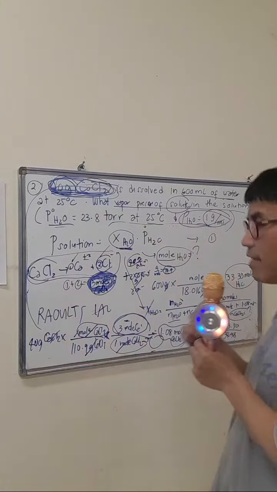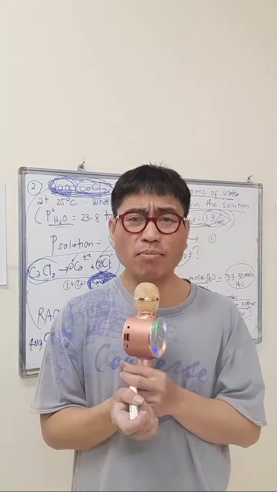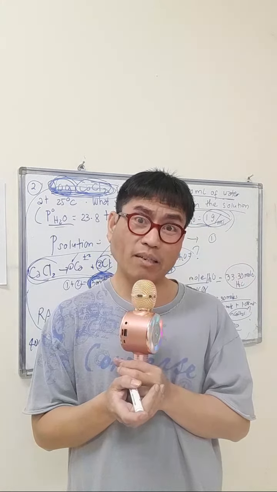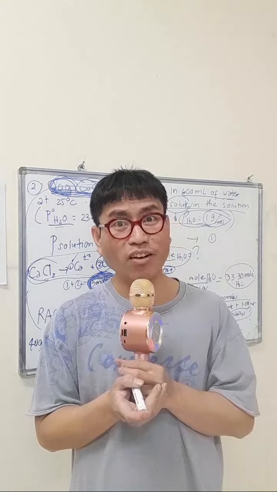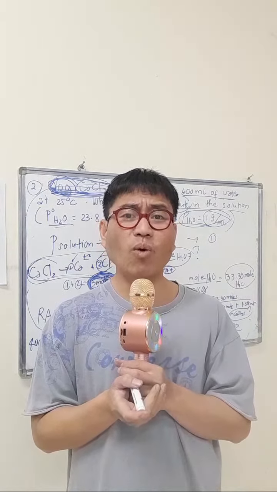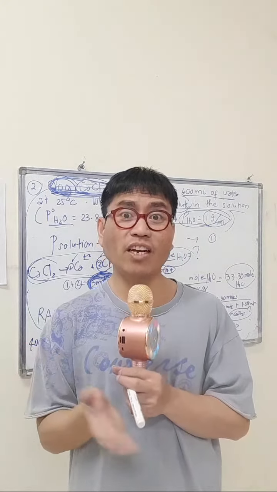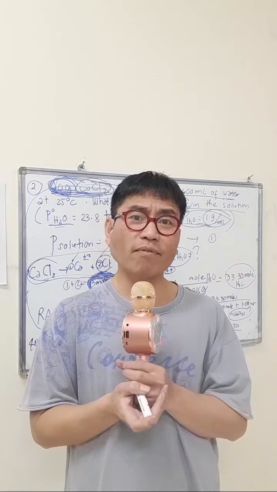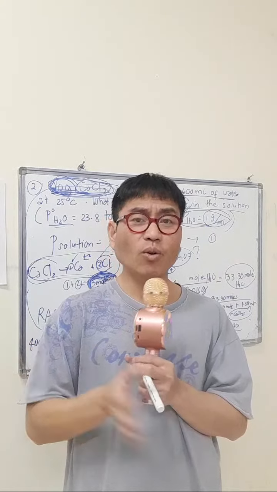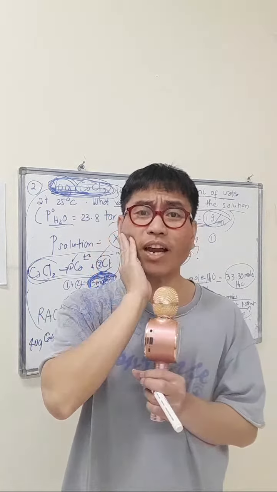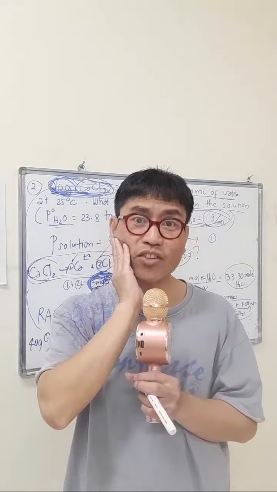Your idea, guys, mole fraction is always lesser than 1 because it's a fraction. It's point something. It will never be beyond 1 or else it will not be a fraction anymore. Because a fraction multiplied by 100% will be equal to a certain figure. For example, if I have 0.25 times 100%, it will become 25%.